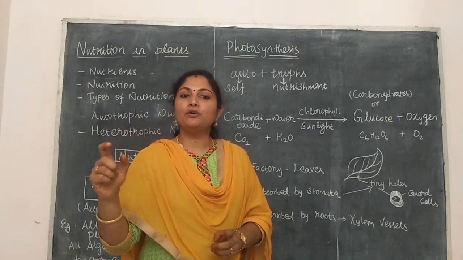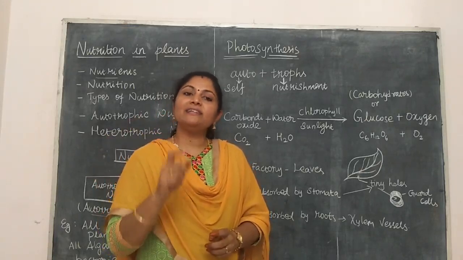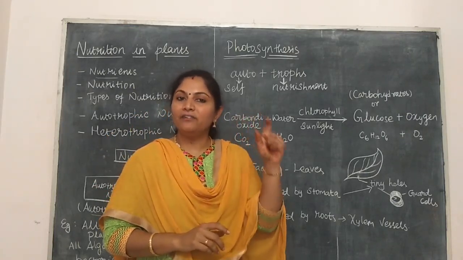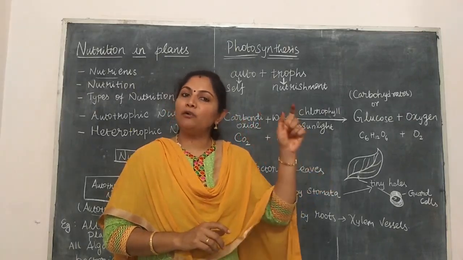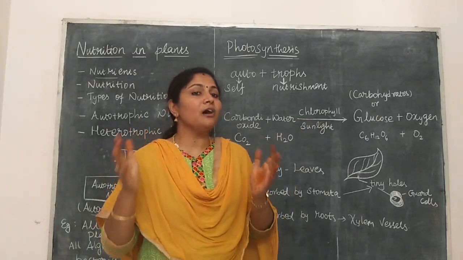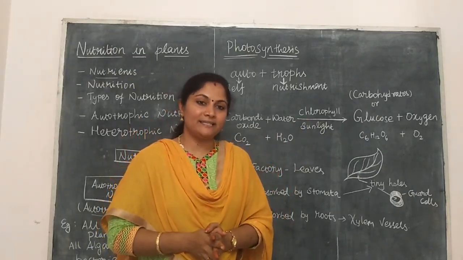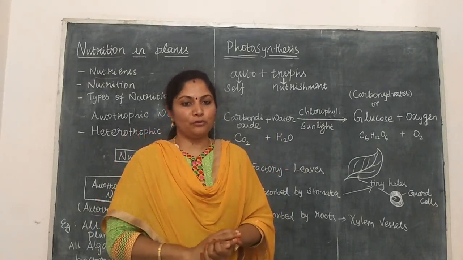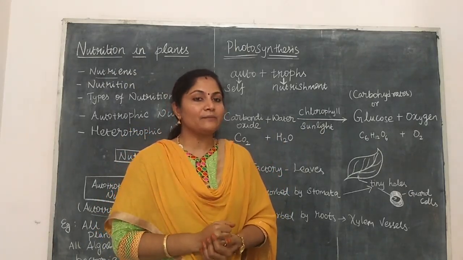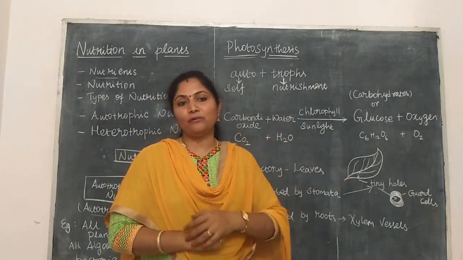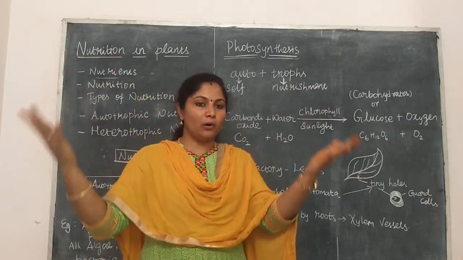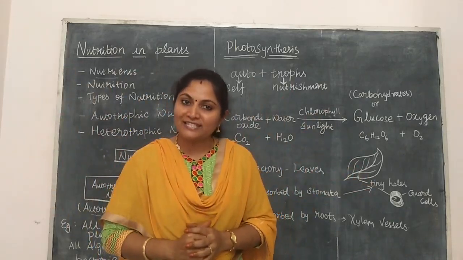Dash will be absorbed by the plants at the time of photosynthesis. Dash will be released at the time of photosynthesis by the plants. What are the two raw materials needed by the plants for the process of photosynthesis? What is the main product of the photosynthesis? What is the byproduct of the photosynthesis? Through which will the water be transmitted to all the parts of the plants from the roots?